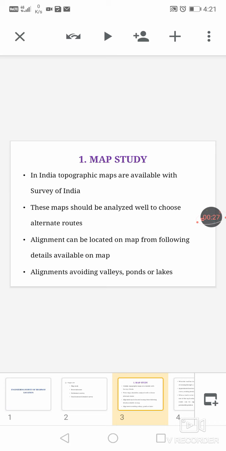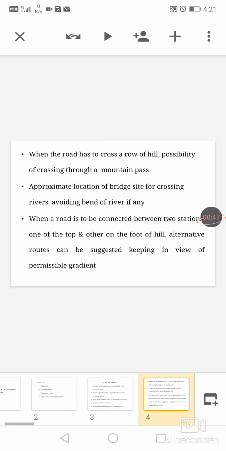In India, topographic maps are available with the Survey of India. These maps should be analyzed well to choose alternative routes. Alignment can be located on the map from the following details available on the map. Alignments should avoid valleys, ponds or lakes.